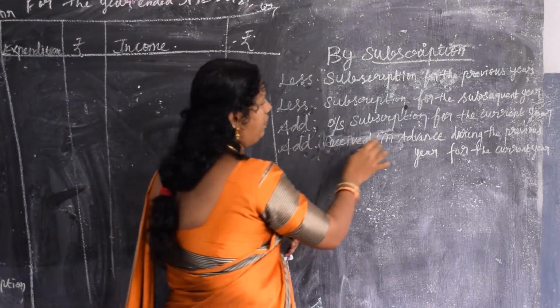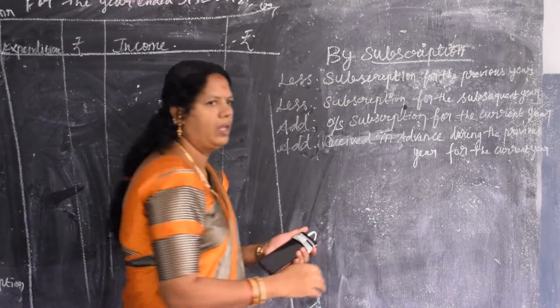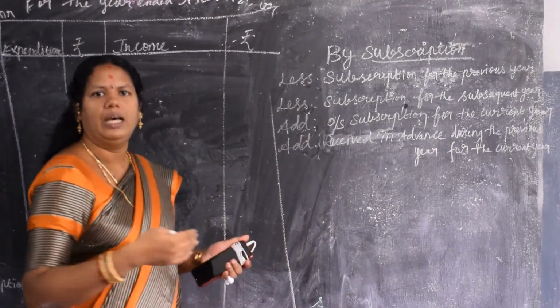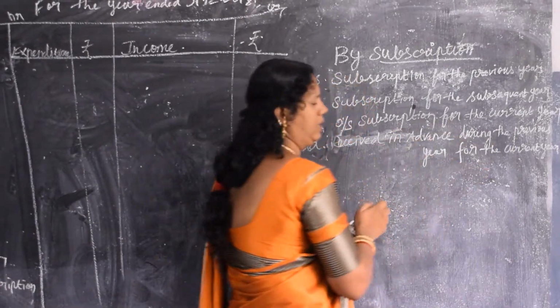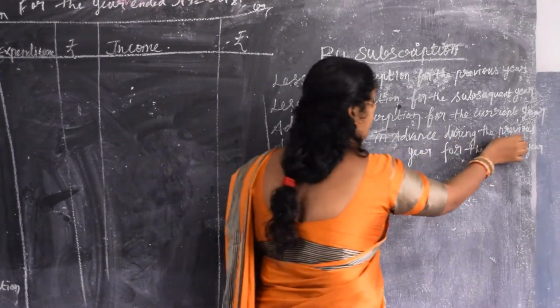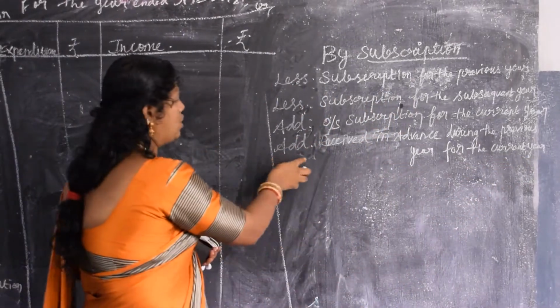Then received in advance during the previous year for the current year. That is, the subscription for the current year that we received in the previous year. Received in advance during the previous year for the current year. So that has to be added. Now we'll move on to the problem.